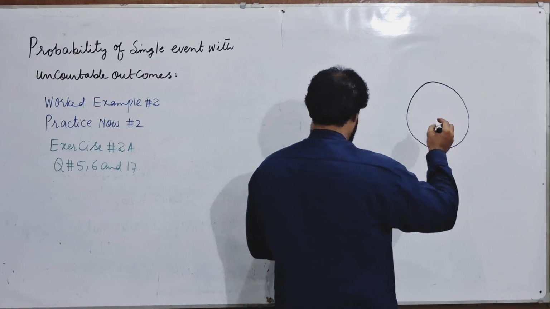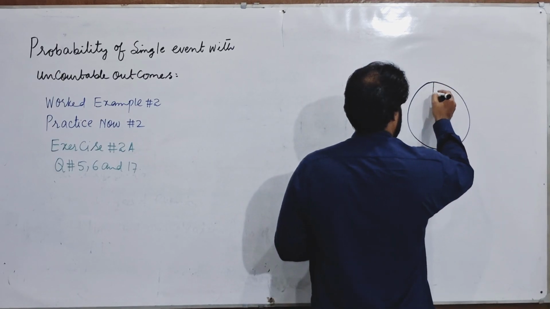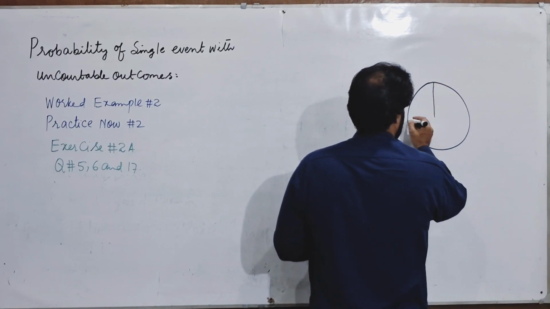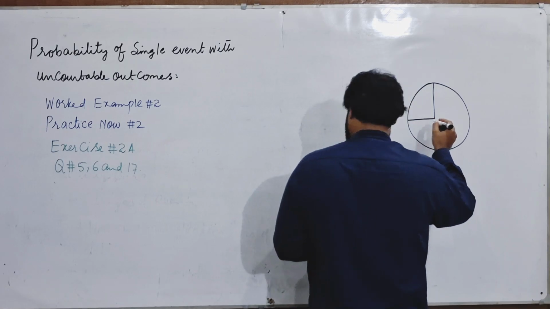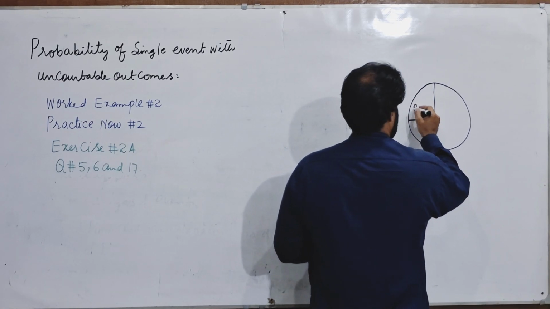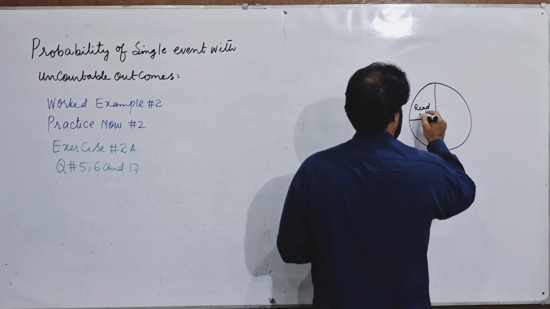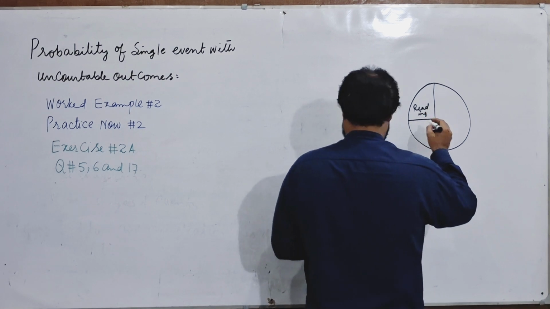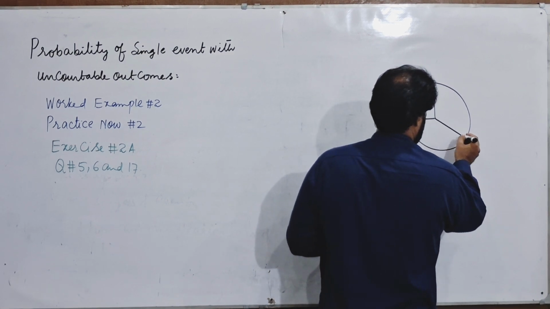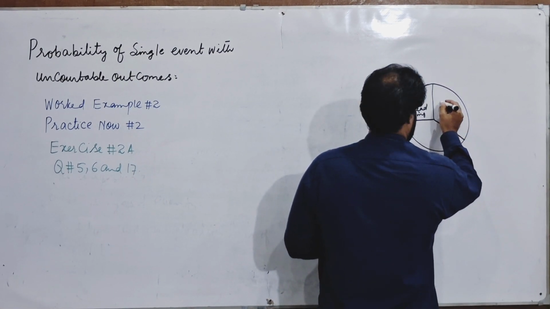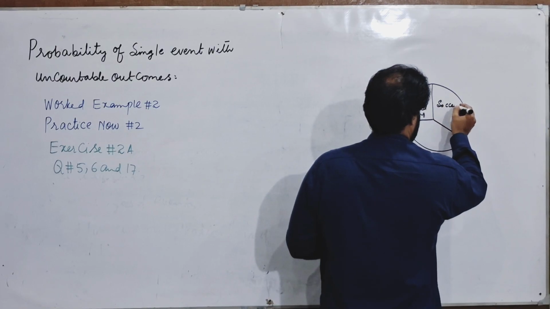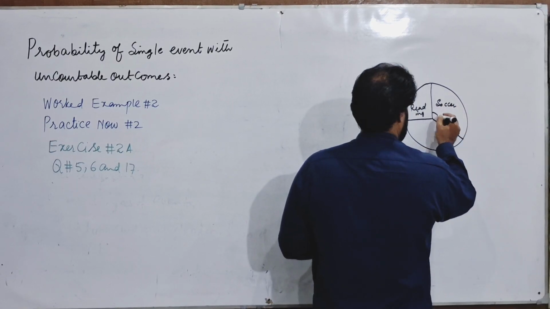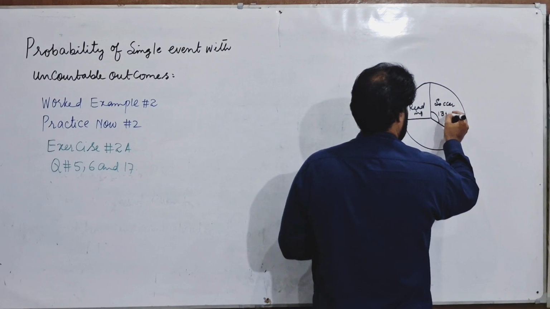In this pie chart, this sector represents reading, and this is soccer, and this sector has central angle 135 degrees.